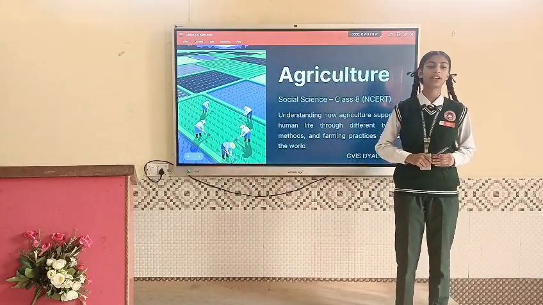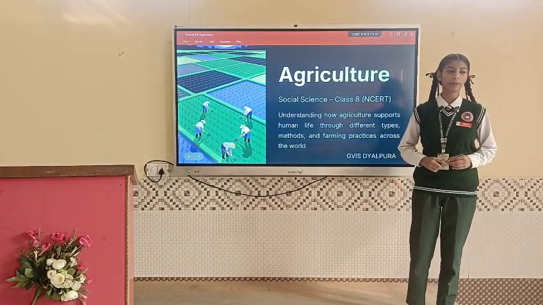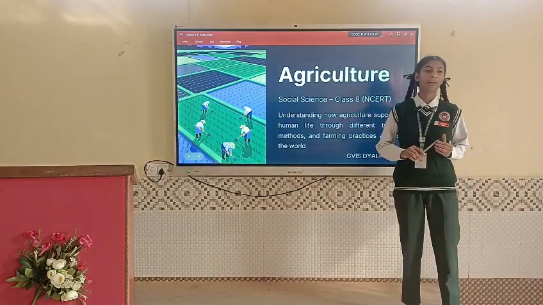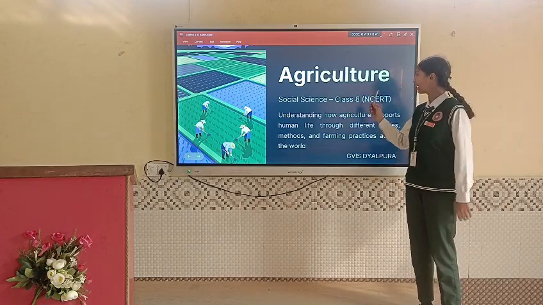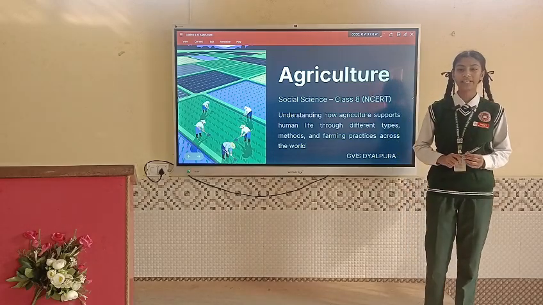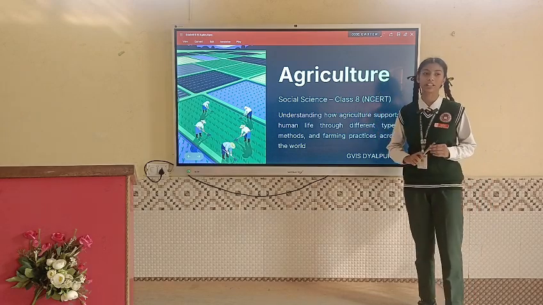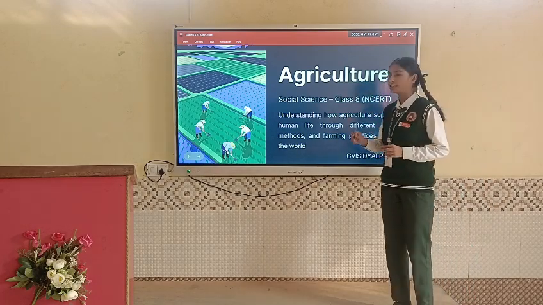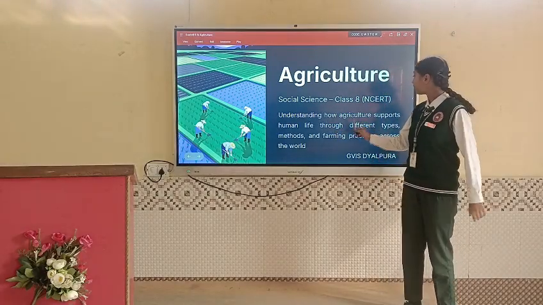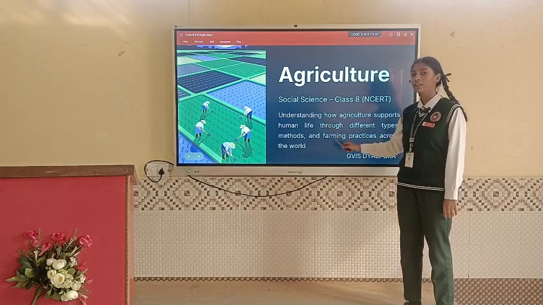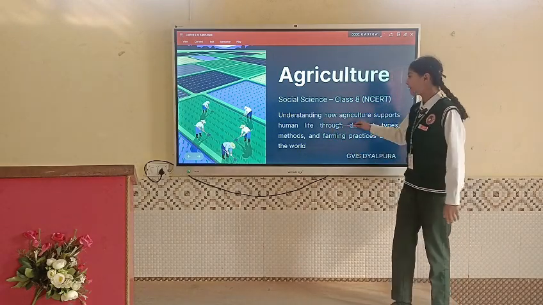As we all know, we all come from Punjab, and in Punjab, maximum people's main occupation is agriculture. If we talk about the world, 50% of the world's population depends on agriculture, and if we talk about India, 60 to 66% of the population depends on agriculture. Let us read about agriculture in detail. In this chapter, we will understand how agriculture supports human life through different types, methods, and farming practices.